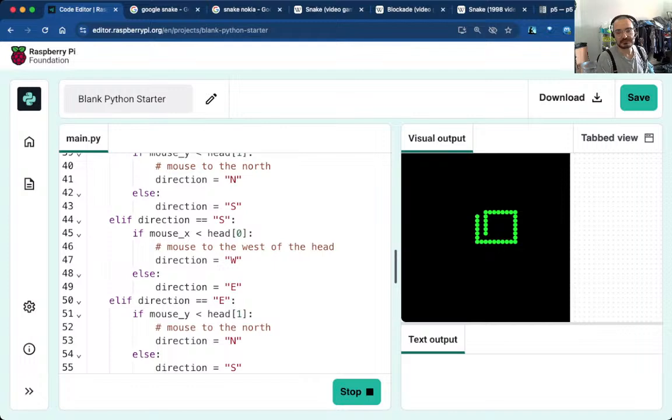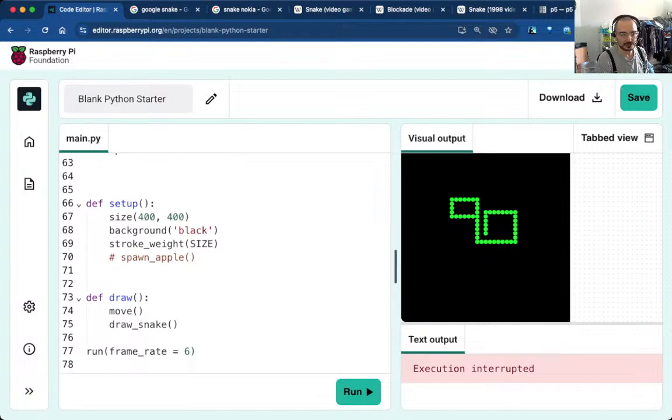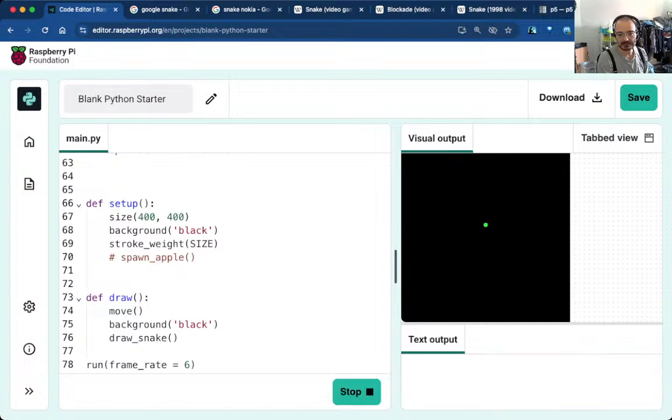I forgot something. My snake is infinite. That's because I'm forgetting to do something very important. Every time, before you draw anything, you need to redraw the background. That's how animation works, right? So, and let's do black background again. And now yeah, it's always that letter. I don't know why when I misspell background, which is often, I kind of drop the G.